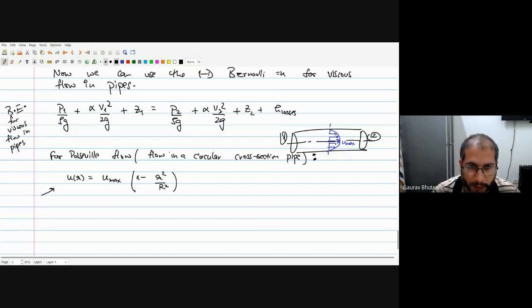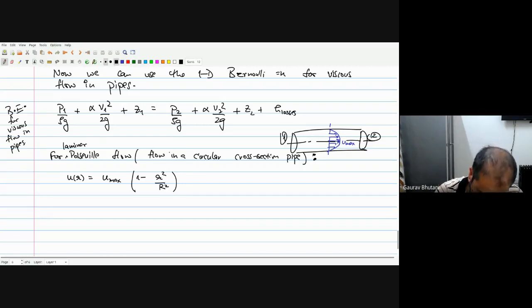So these are the walls. At the walls, you have a no slip condition, so the velocity is 0. And of course, it's a parabolic relation with r. So that's the velocity profile. We have solved that in pipes, laminar flow. That's very important. For a laminar flow, this is what we have.